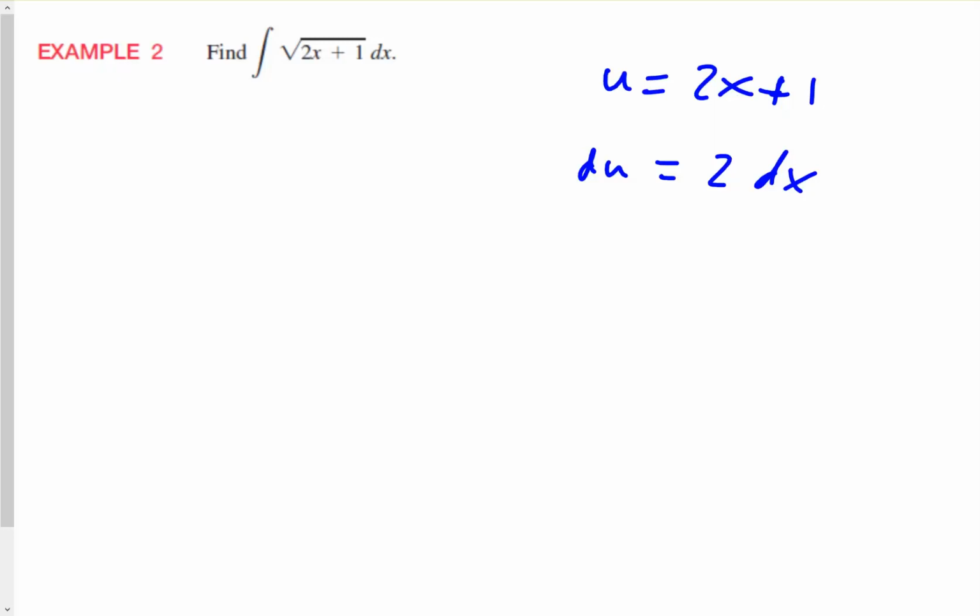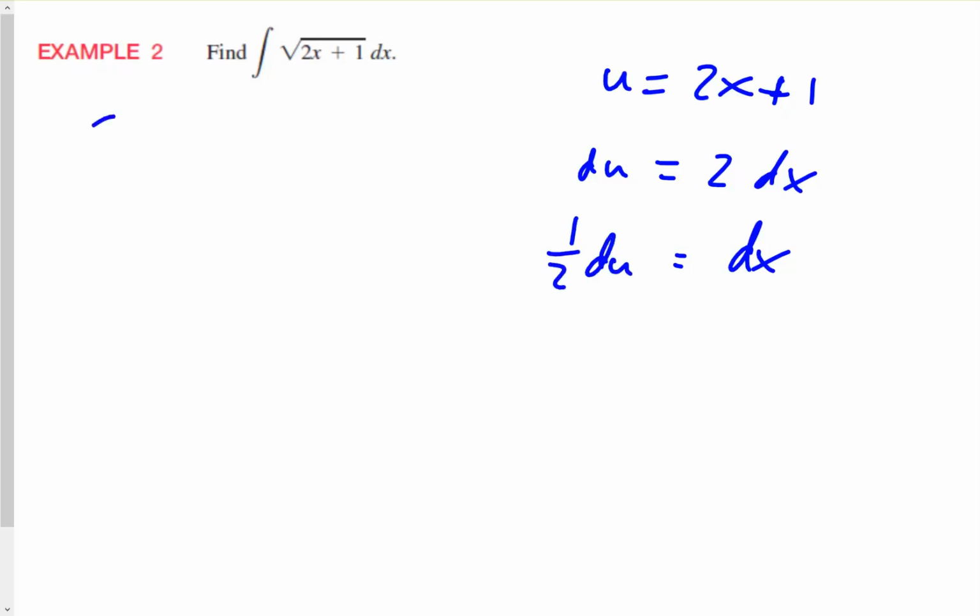Okay, so we notice here that we don't have a 2 on the outside of our square root, right? So we do have dx. To get the dx alone, we divide by 2, so that means we have 1/2 du.